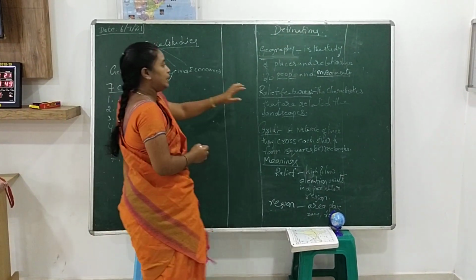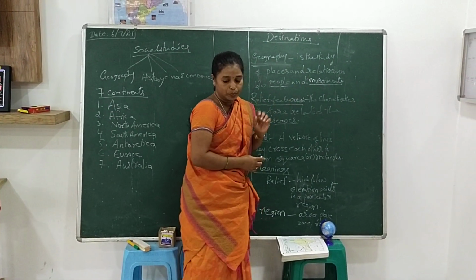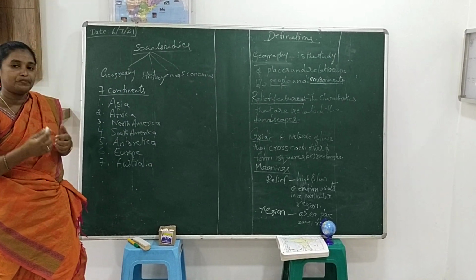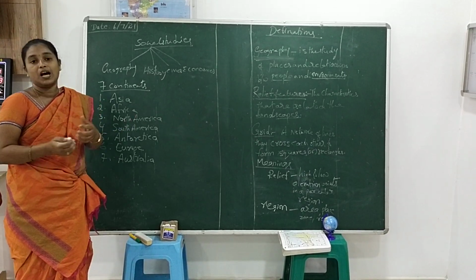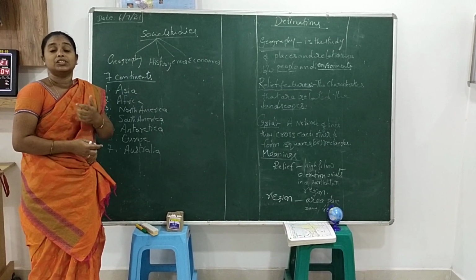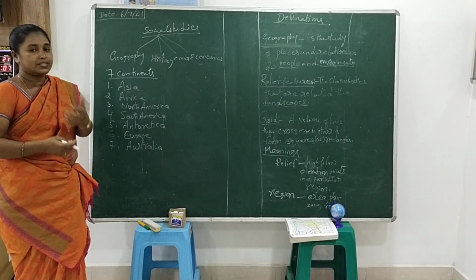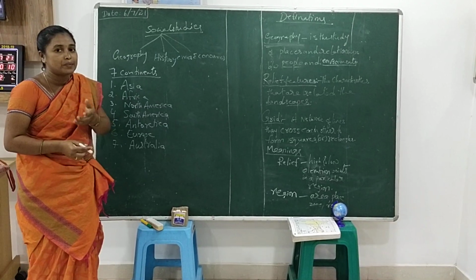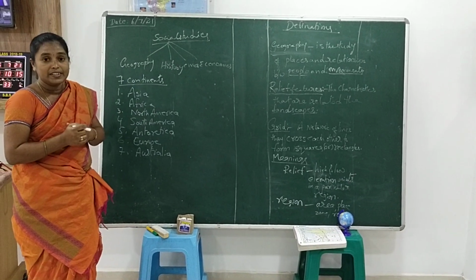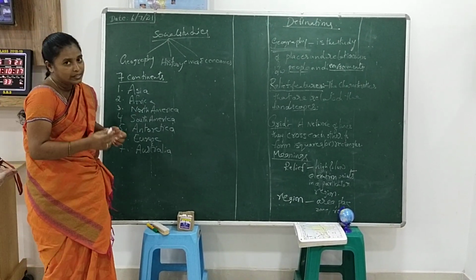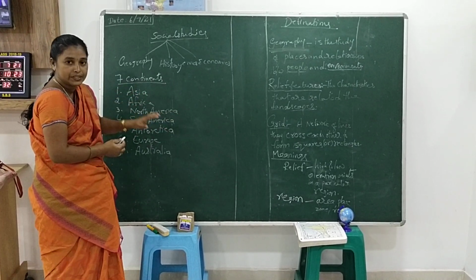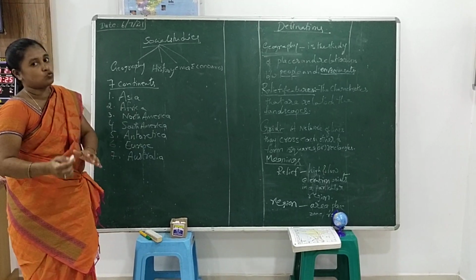Now, next one, environment. Environment means what is in our surroundings. What did you find in your surroundings? Houses, buildings, mountains, plains, plateaus, rivers, deserts, forests and so on. What we call mountains, plains, plateaus, rivers, forests, deserts and so on are called natural resources. Very good. Again I am saying, mountains, plains, plateaus, rivers, deserts, forests and so on.